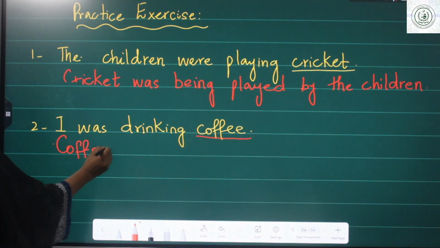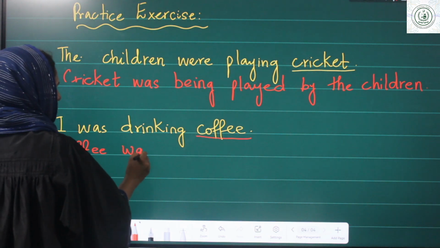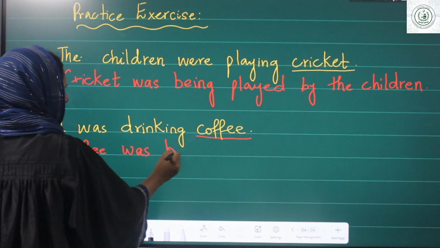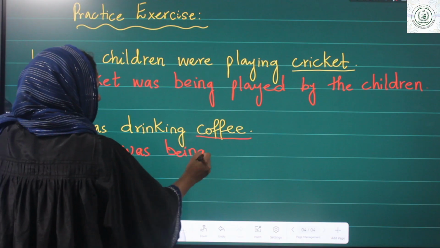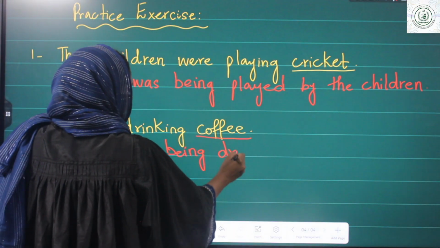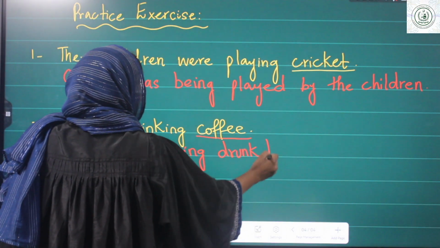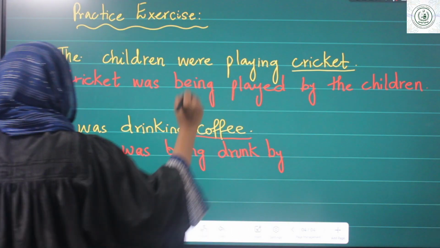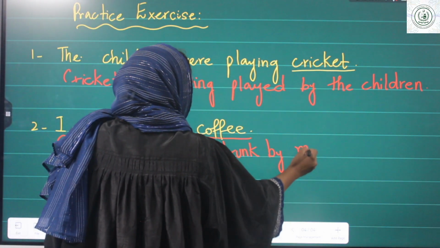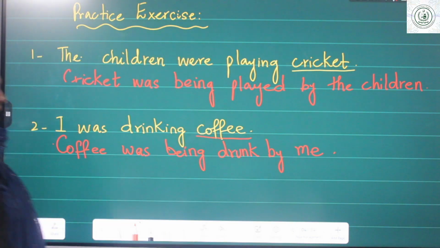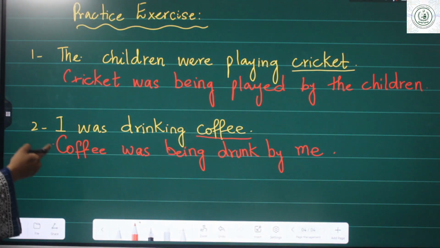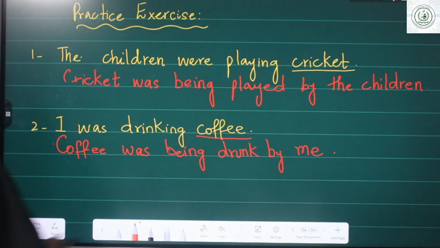Coffee was being, third form, drunk, by, I in the objective form, me. Coffee was being drunk by me.